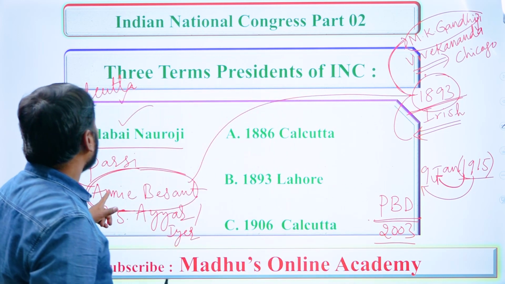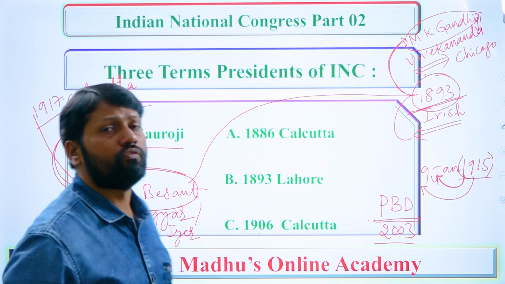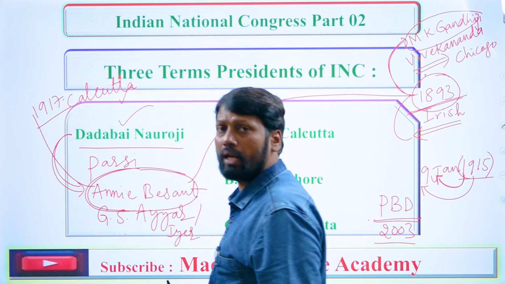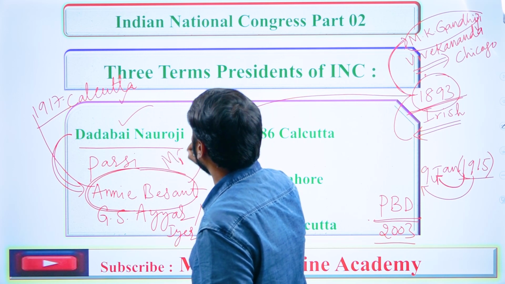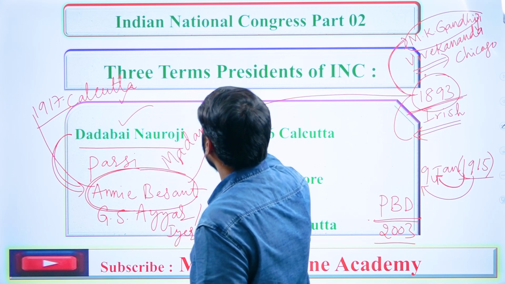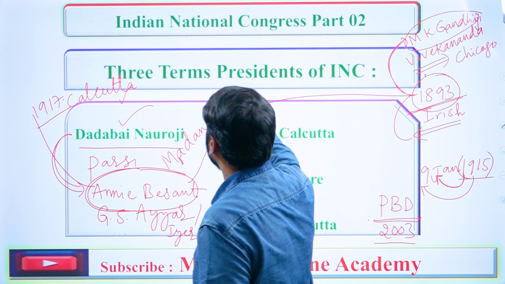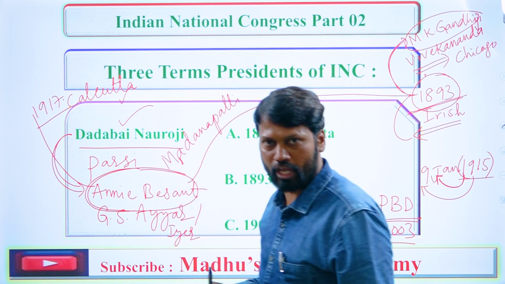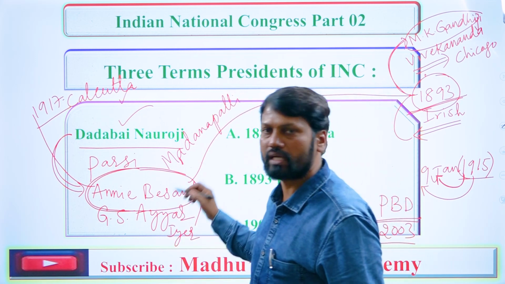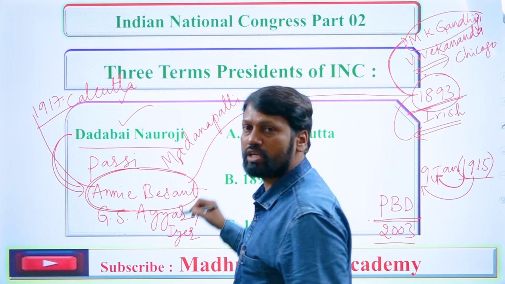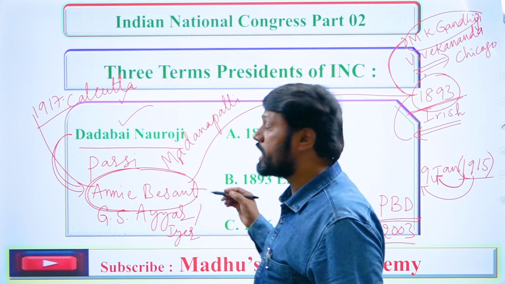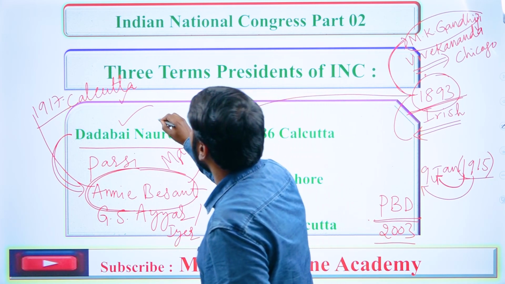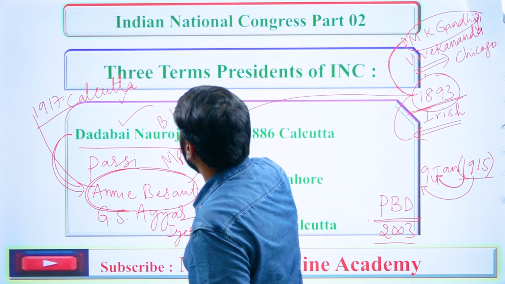That's why Madam Annie Besant also visited Madanapalli, which is now in Chittoor district of Andhra Pradesh, where she established BT College.